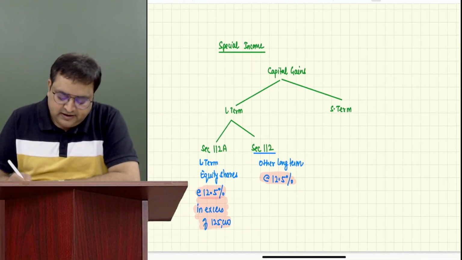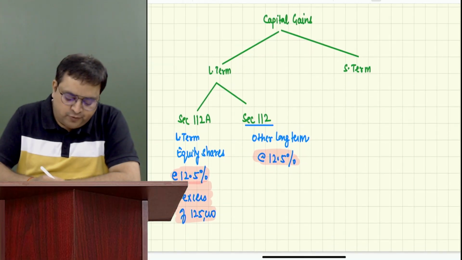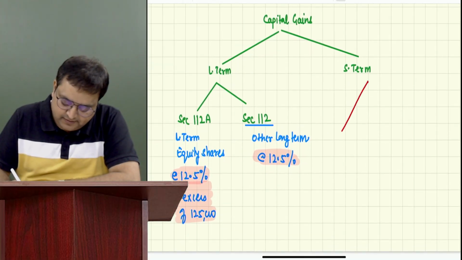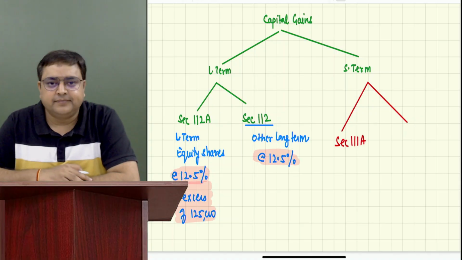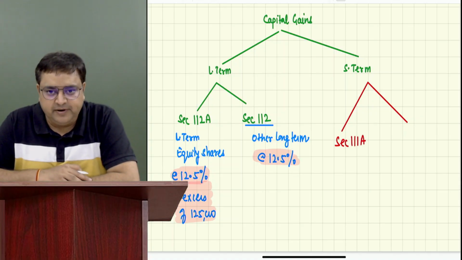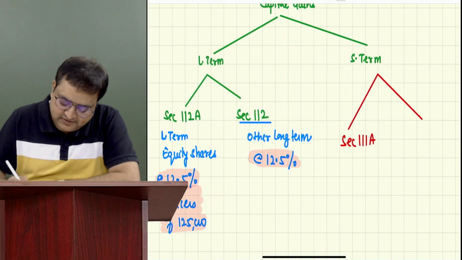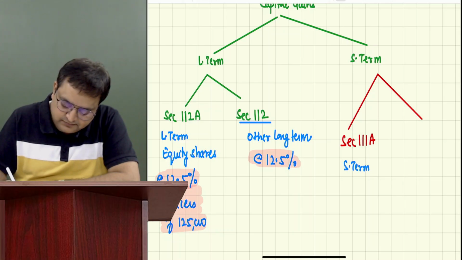Short term is again divided into two parts. Please write it over there. Section 111A. What is it? It is short-term equity shares.